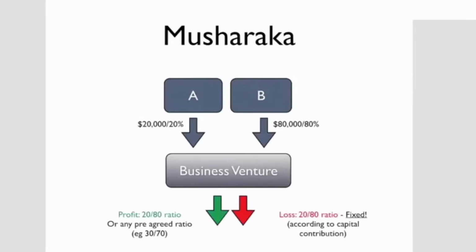The idea of Musharaka, as you can see from this picture, is that you have investor A and investor B. They join their resources. In this case, investor A is investing $20,000, which is 20% of the business, and investor B is investing $80,000, which is 80% of the business. So the business venture is 100K. We have a 20-80 capital contribution split, and now this business, maybe they are developing a mobile application,